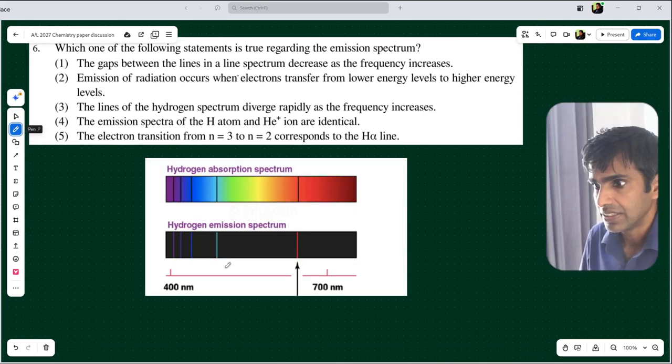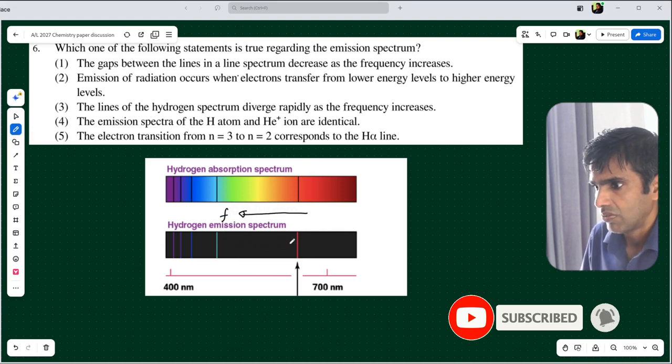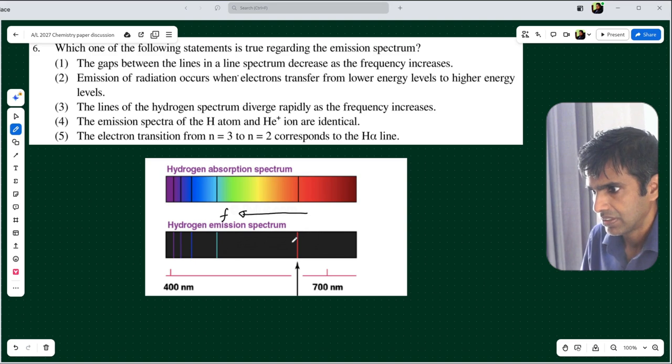Let's consider the hydrogen emission spectrum. This is the visible region of hydrogen emission spectrum. So frequency increases in this direction from red to violet. What happens to the gap between two lines? The gap decreases when frequency increases. Therefore, it seems that the first statement is correct.